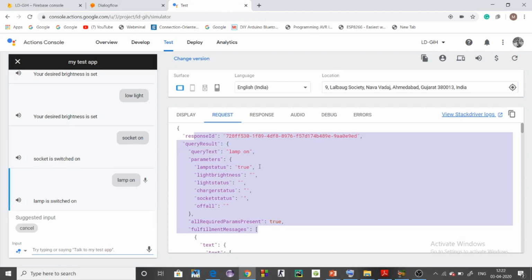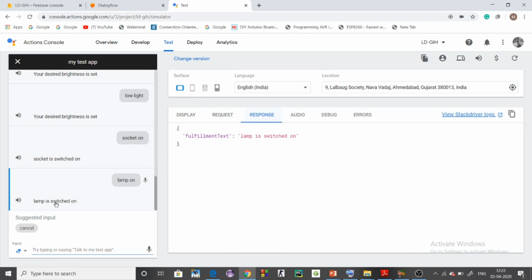According to this JSON file, the Firebase Cloud function will make an update in the real-time database, and the NodeMCU or the controllers at the endpoints will check this status in the real-time database and trigger the appliances. And the response is: lamp is switched on.